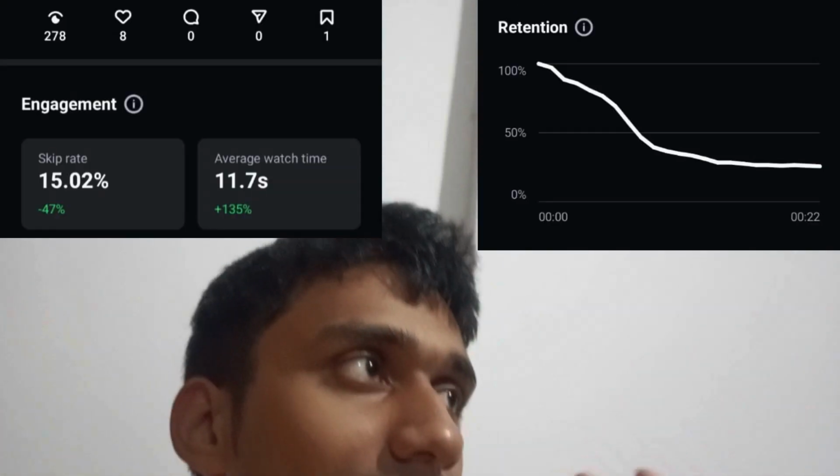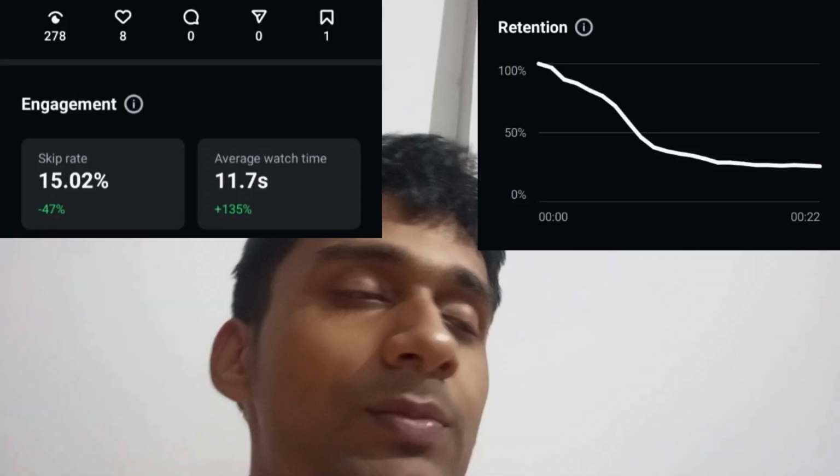Hey guys, so yesterday the reel that I made, basically a remake version of that reel, I uploaded it yesterday and today I saw the results. Here you can see the retention graph and here you can see the engagement, all the stuff. And basically what happened was the graph for the first few seconds did improve a bit compared